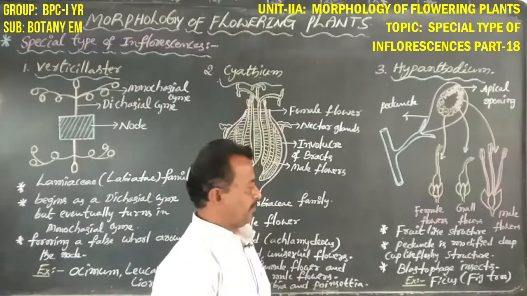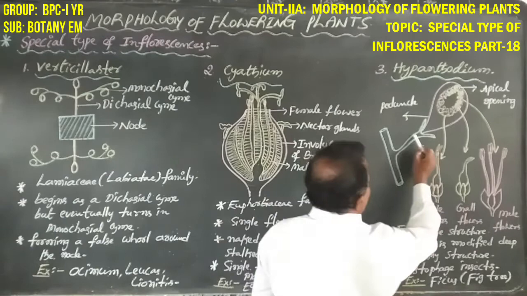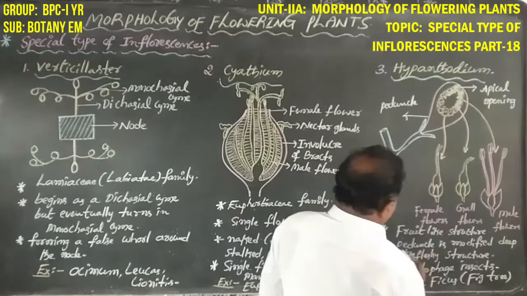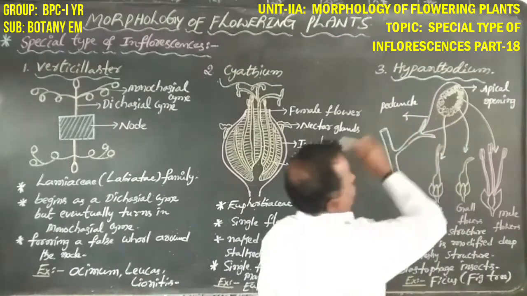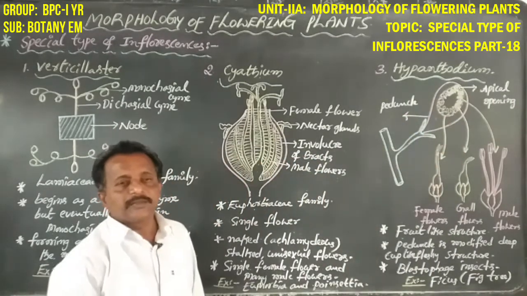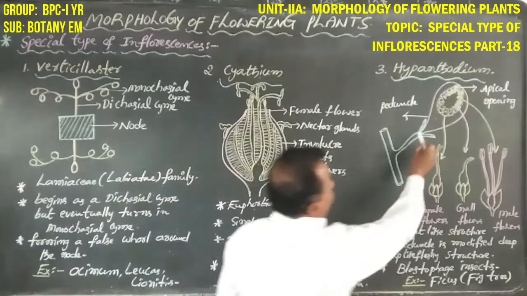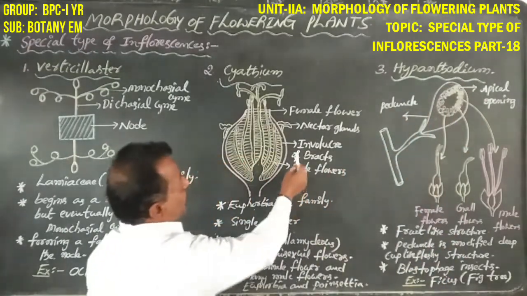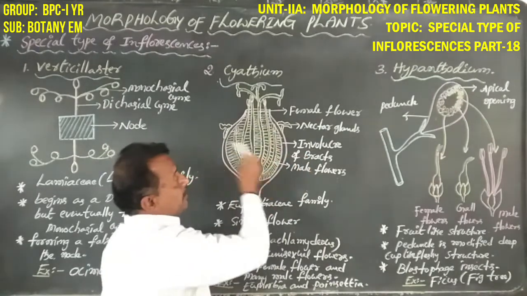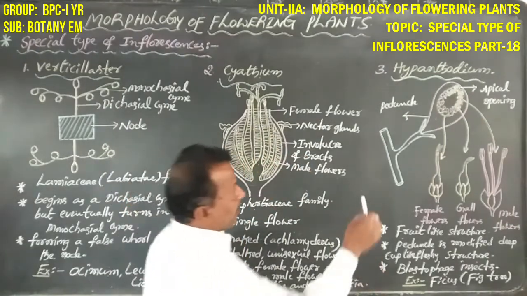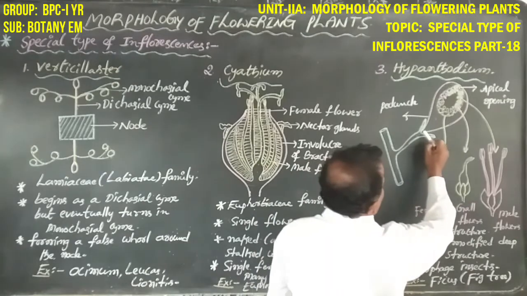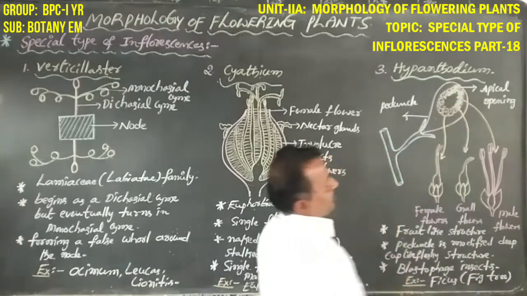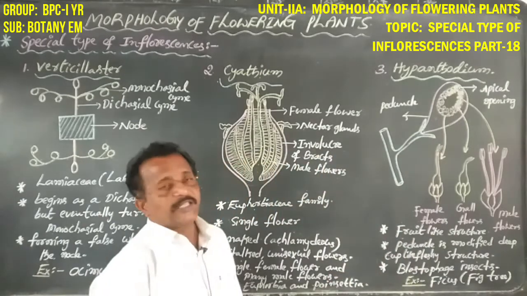Don't confuse here. In Hypanthodium the peduncle is totally modified into one deep cup-like fleshy structure. In cyathium the involucral bracts are modified into a deep cup-like structure, but here the peduncle is modified into a deep cup-like fleshy structure.